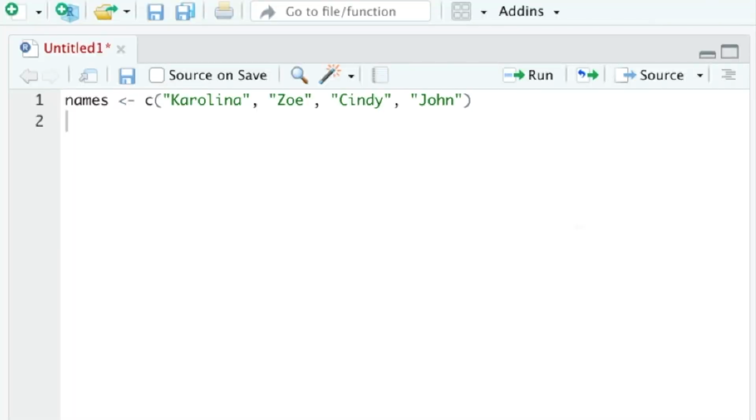What I will do now is create 4 numerical vectors with salaries of my roommates. The first numerical vector will be for Carolina. We will simply call it Carolina underscore sal. That stands for salary. Put the reverse arrow. And the C function. In the C function, I will provide 4 different salaries for 4 different years.